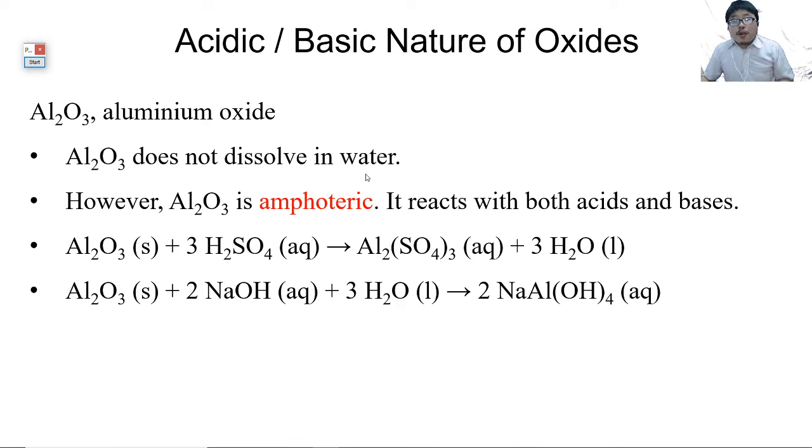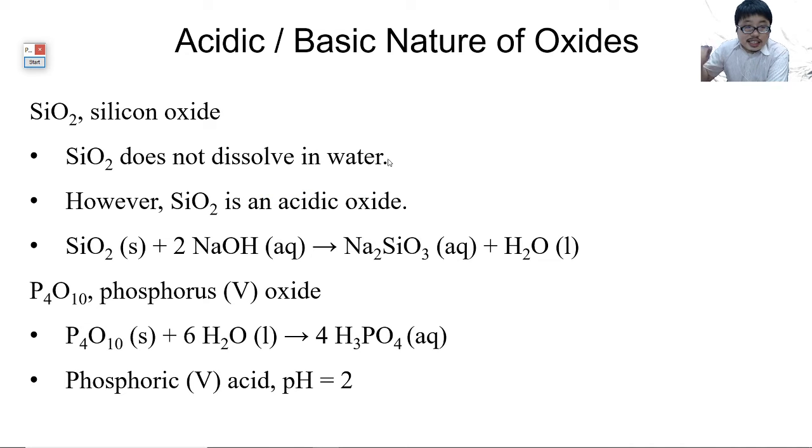We don't look at aluminium oxide first. We look at silicon dioxide, because later I want you to contrast between basic and acidic, and then come back to amphoteric. Now, silicon dioxide, because it is a giant covalent structure, does not, let me reiterate, does not dissolve in water. It is one of the main components of glass, and your glass doesn't dissolve in water.